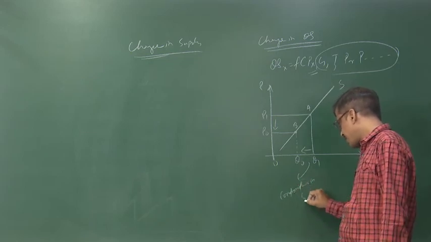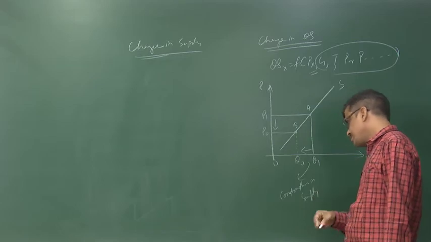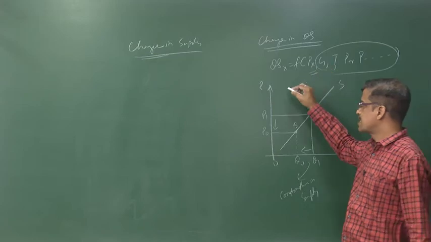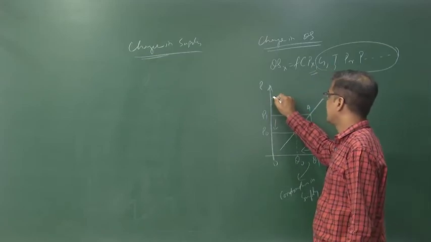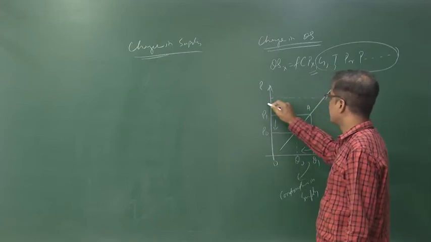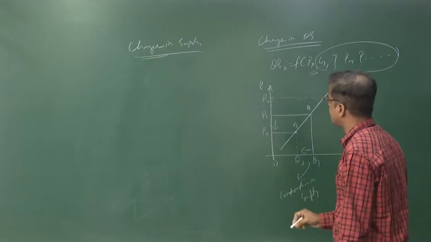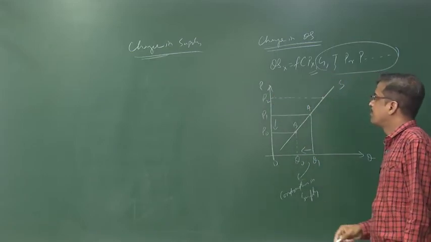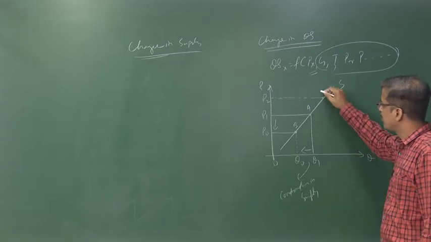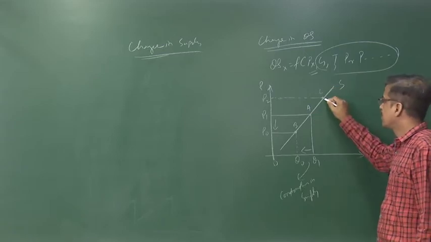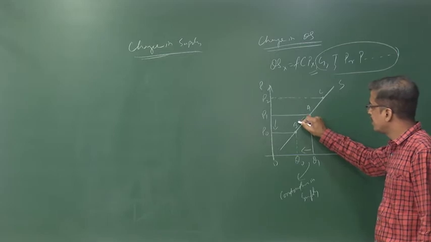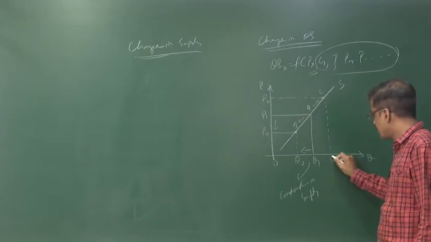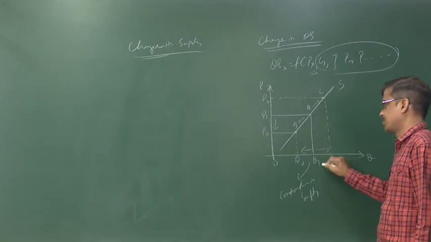Contraction in supply. Similarly, let us say the price increases from P1 to P2. When the price increases from P1 to P2, we move from A to C, or in the other way, we move from Q1 to Q2.